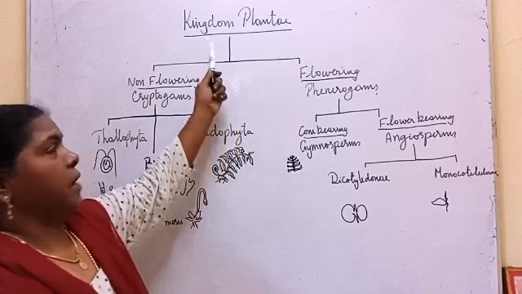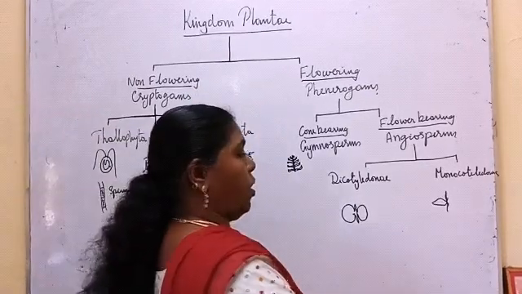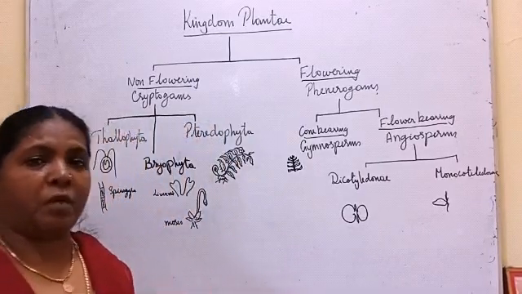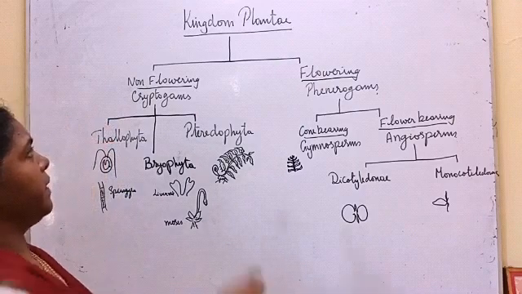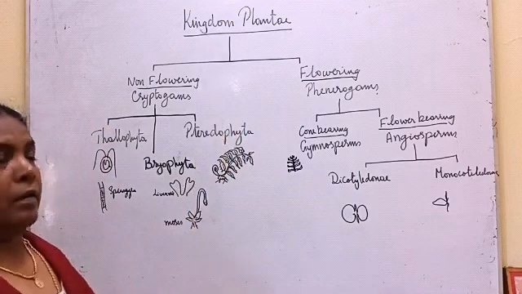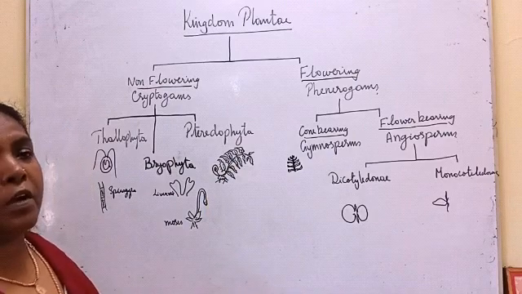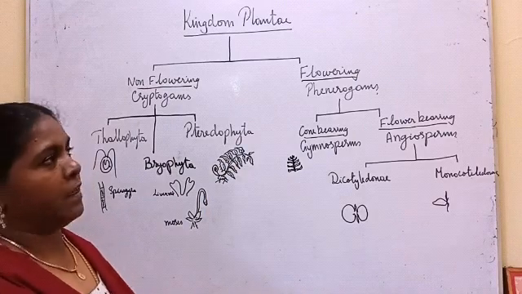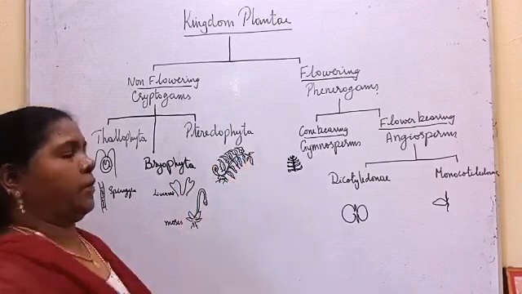Next, kingdom Plantae. Kingdom Plantae includes all the plants, all the organisms which can prepare their own food. All autotrophs will come under kingdom Plantae. This kingdom Plantae is divided into 2 categories on the basis of the production of flowers. On the basis of reproduction, non-flowering and flowering.